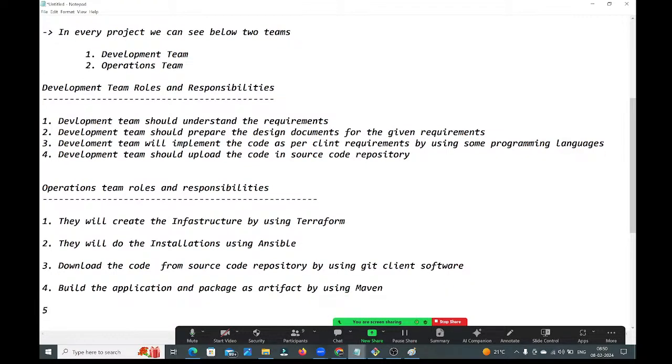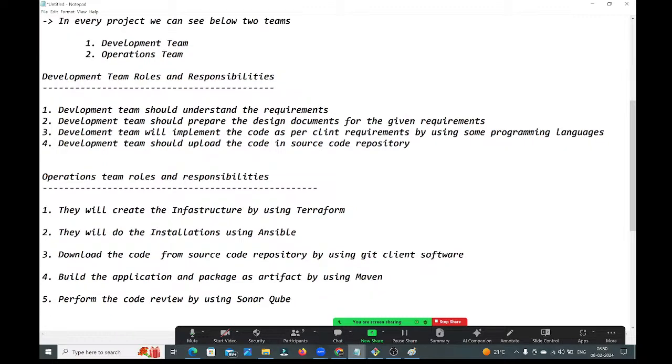Next, what will they do? Perform the code review by using SonarQube. Next, deploy the application. Deploy the application using Jenkins.